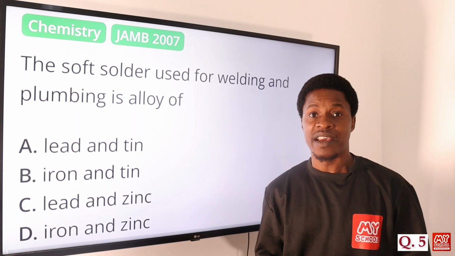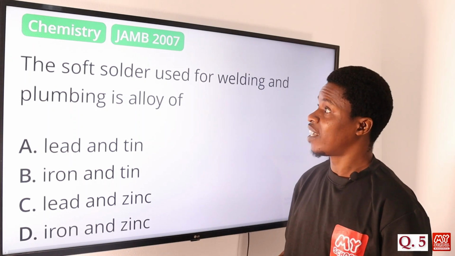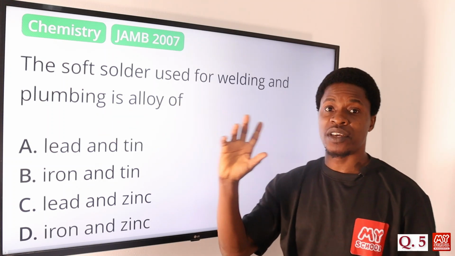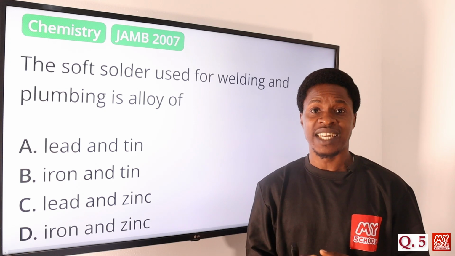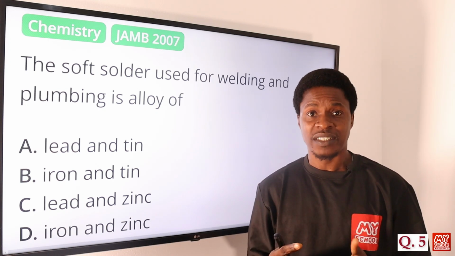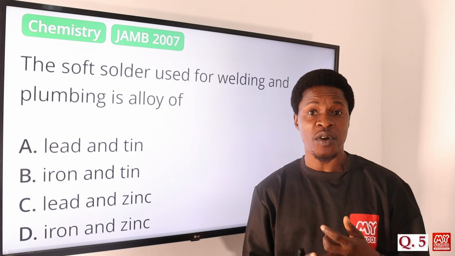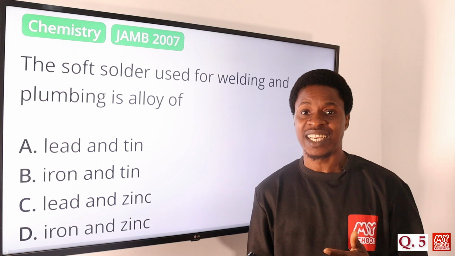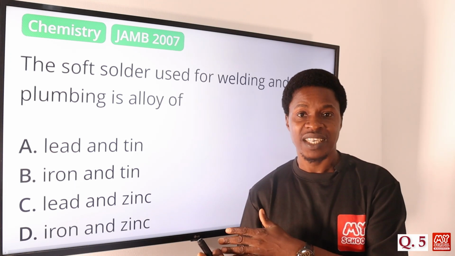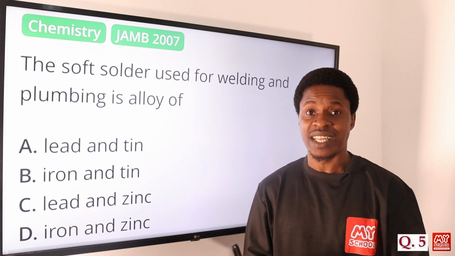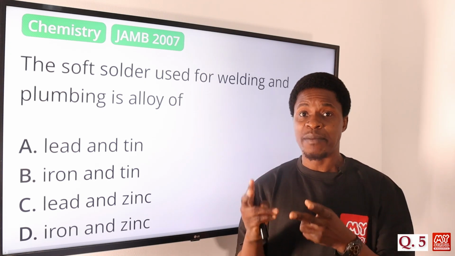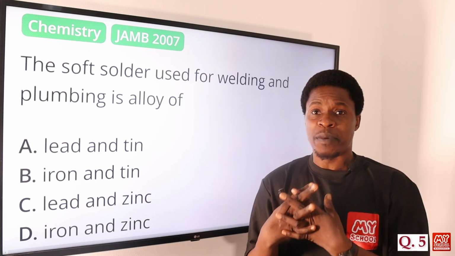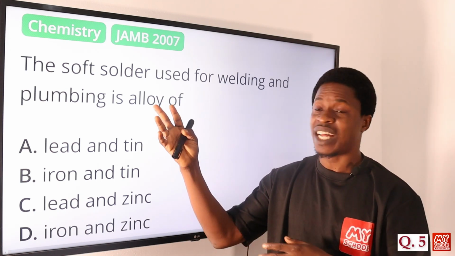Now on to question number 5. The soft solder used for welding and plumbing is an alloy of what? An alloy is a substance formed as a mixture of two or more chemical elements combined together. Most likely one of those elements should be a metal. When two or more chemical elements combine together to form a desirable property, that is an alloy.